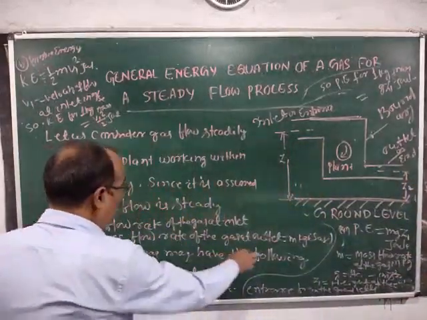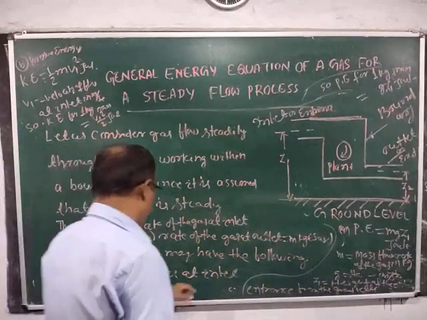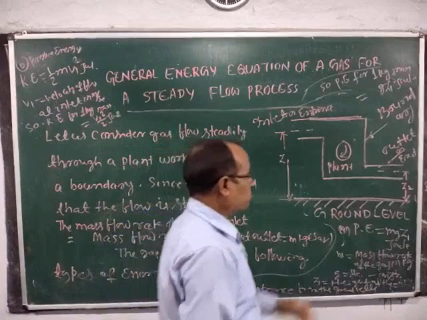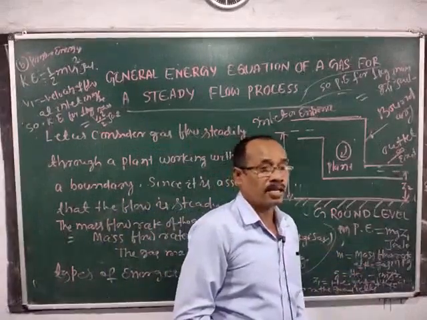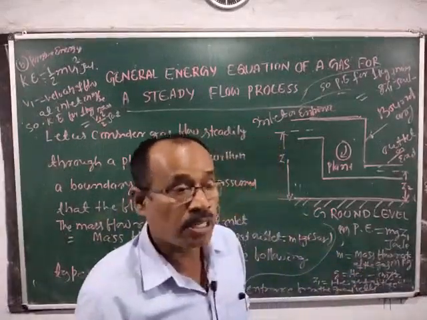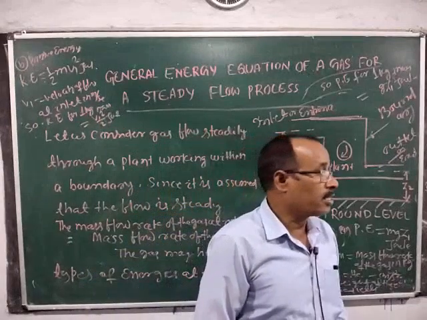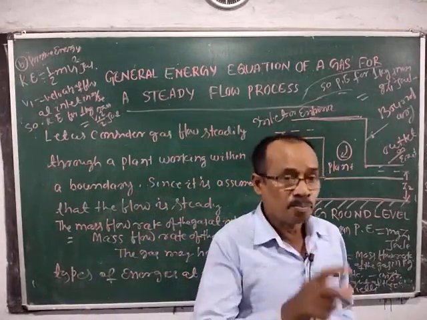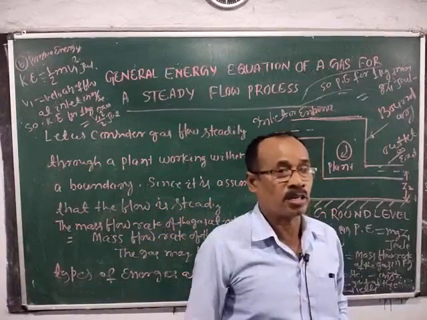The gas may have the following types of energies at inlet. First one is potential energy. You know what potential energy is? It is the energy possessed by a gas by virtue of its position or configuration.